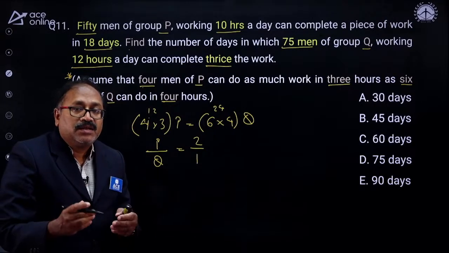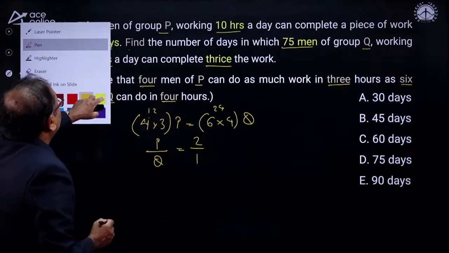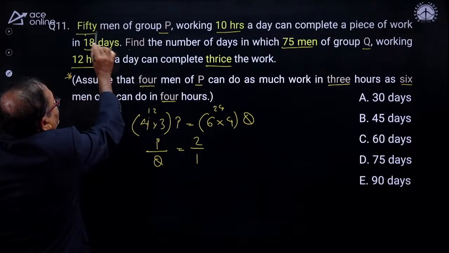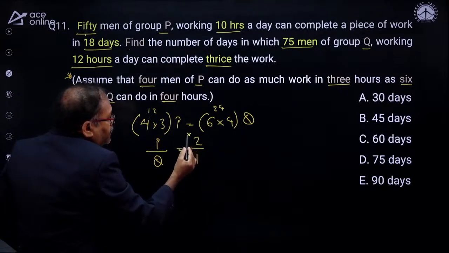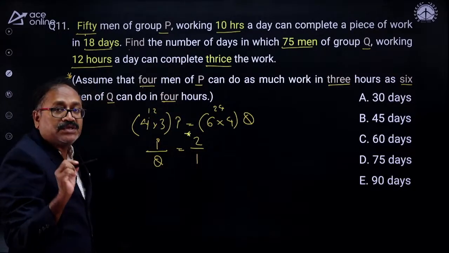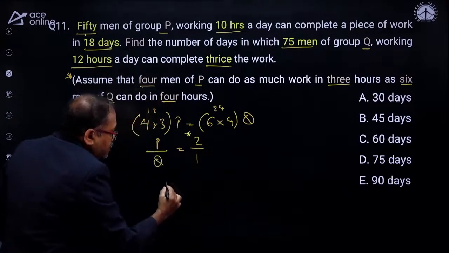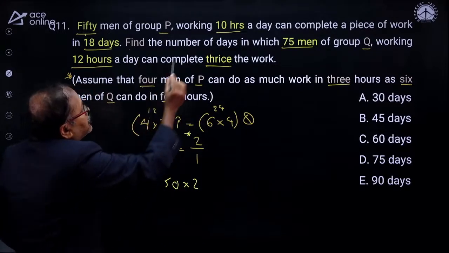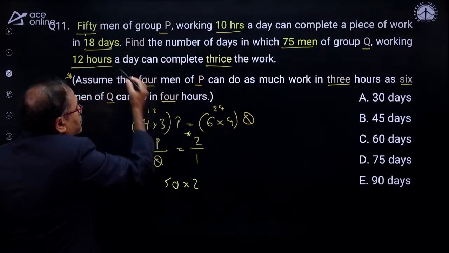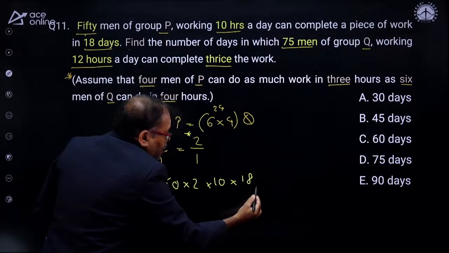Once this is done, the question becomes a basic question. Why am I saying basic question? Let's take 50 men in group P. What is their efficiency? 50 men, each man's efficiency is 2. So 50 into 2, I am writing over here. That's the efficiency. 10 hours, 18 days. How much is the work?